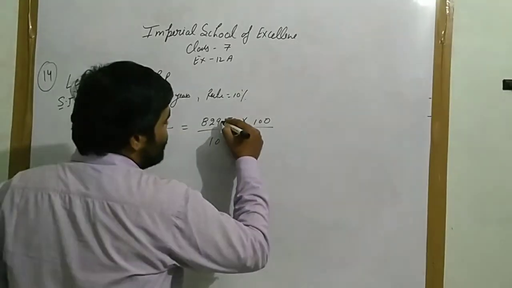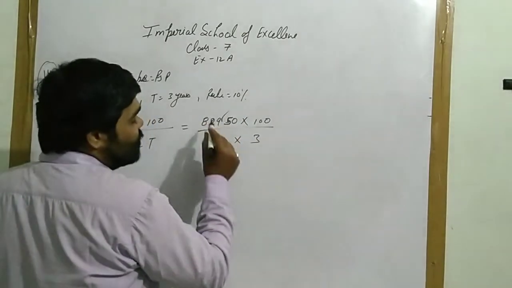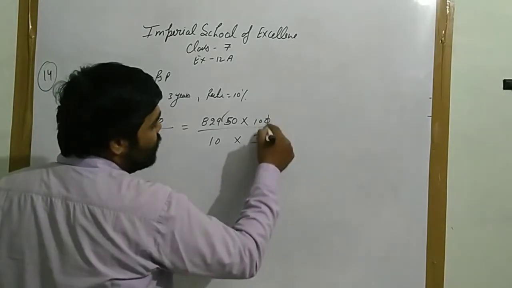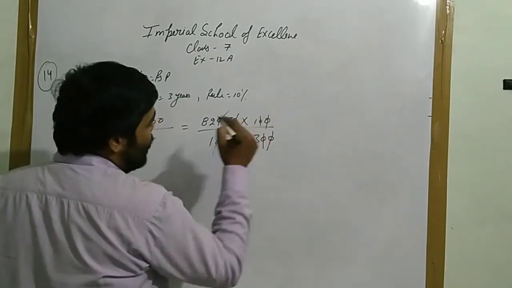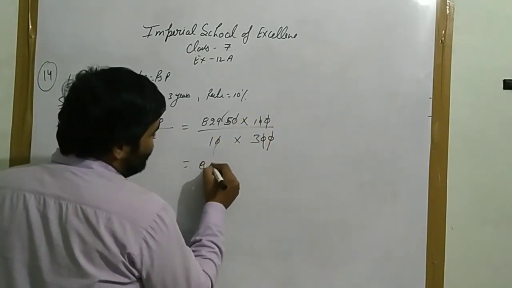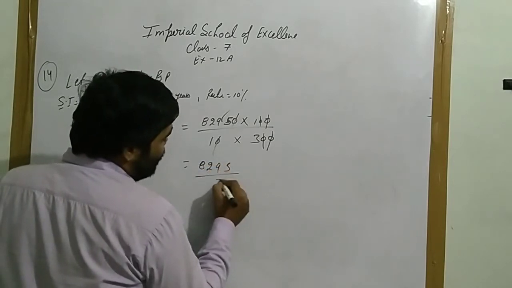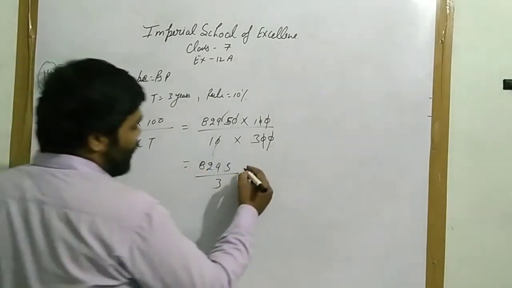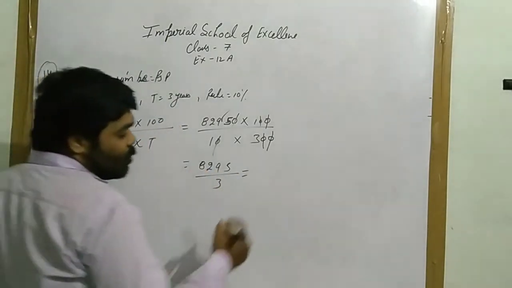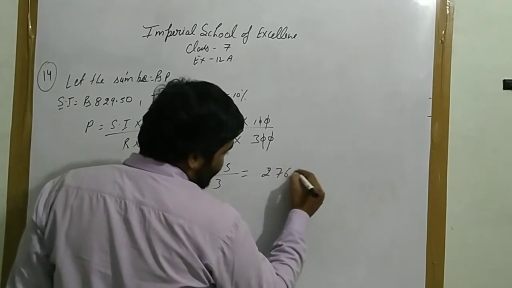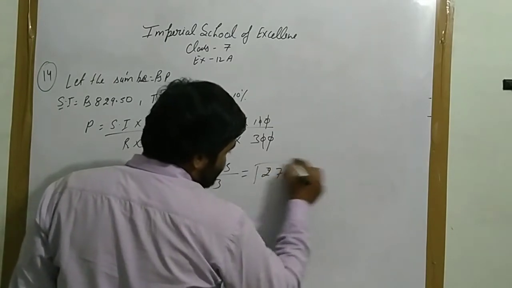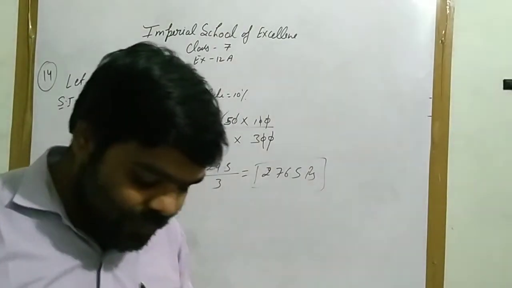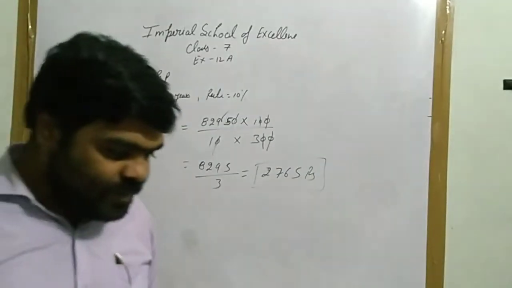Fine. After that, remove the point here. After the point there are 2 digits, so 2 decimals. Here it is left 8295 upon 3. Okay, 8295 upon 3. When you divide this, your answer will be 2765 rupees. This is your answer, 2765 rupees.